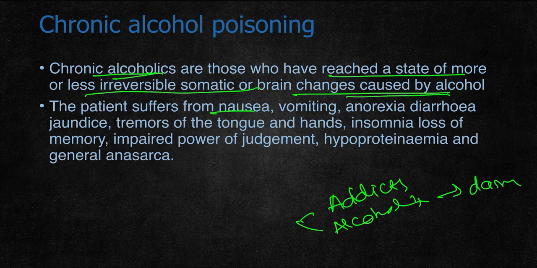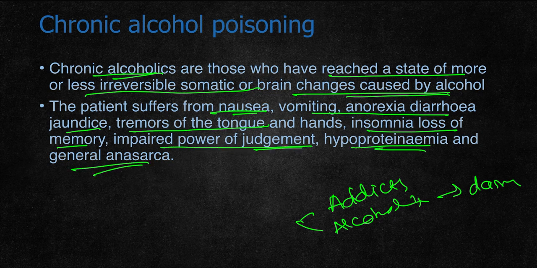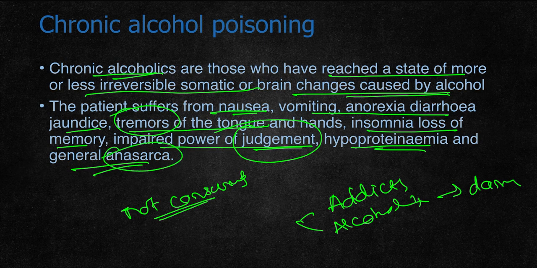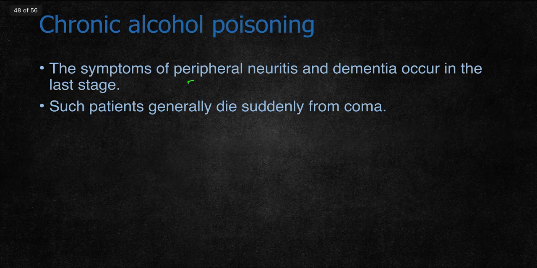The patient suffers from nausea, vomiting, anorexia, diarrhea, jaundice, tremors of tongue and hands, insomnia, loss of memory, impaired power of judgment, hypoproteinemia, and general anesthesia. So even if the person has not consumed alcohol, because of the chronic effect of alcohol the person has some symptoms like tremors. Impairment of judgment is present. There may be anasarca. These symptoms are seen even though the person may not be consuming, and because of chronic consumption these signs will be present. The symptoms of peripheral neuritis and dementia occur in the last stages.